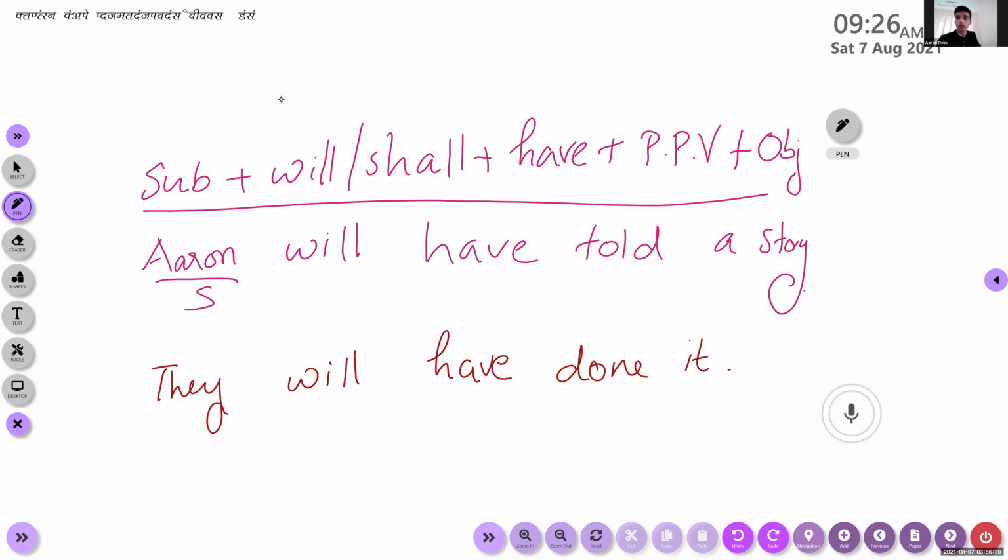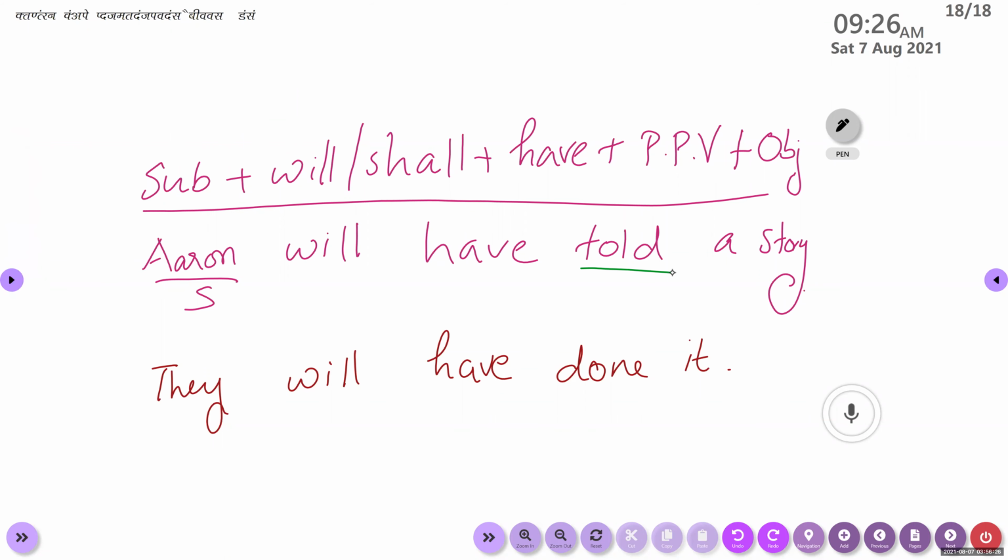Ma'am, told. Only told. Told can be past tense, right? If you get only told as your finite verb, it's utter confusion. The sentence is an example for past tense. Told is the past form, right? So if you underline only told, you'll get confused whether it is past tense.